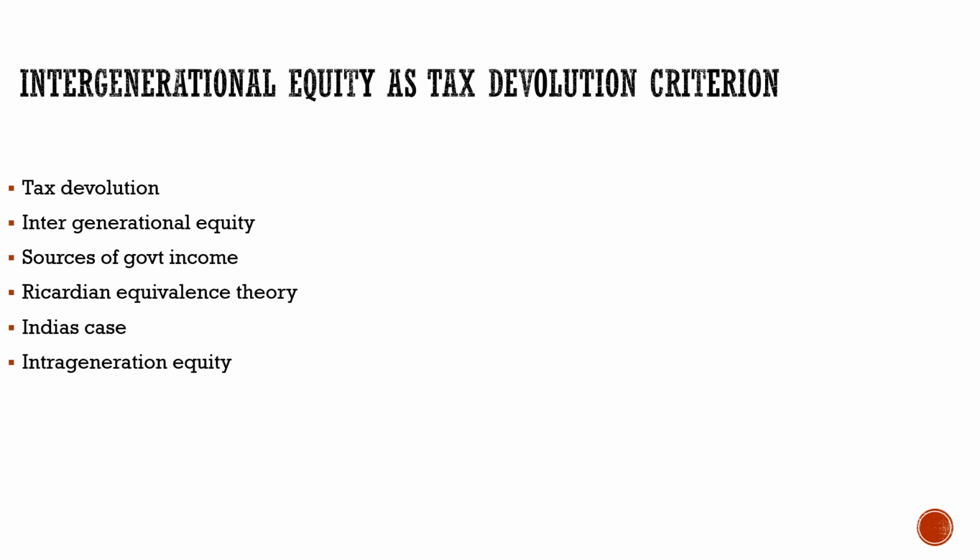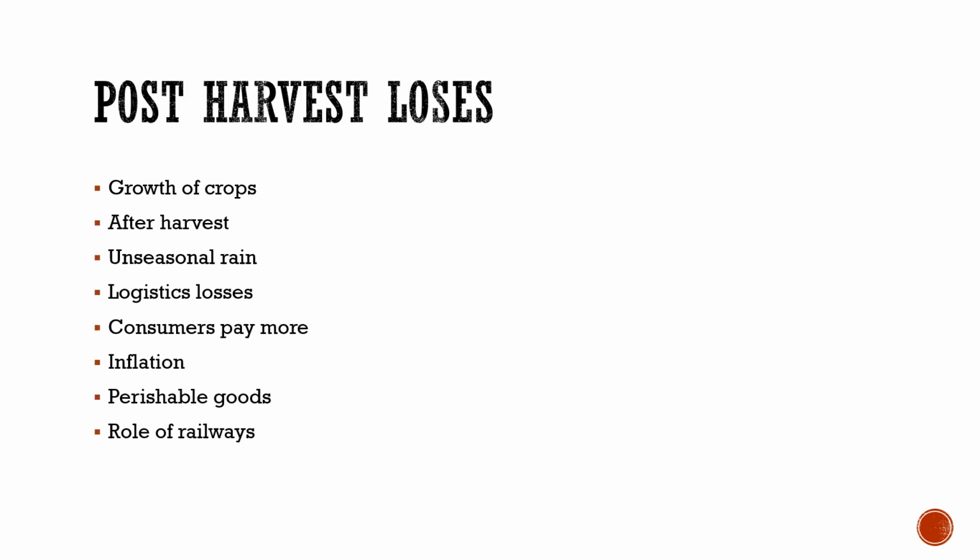Now to the next article. Here it talks about post harvest losses. When a poor farmer starts working on his field, from the first day till he harvests, he puts a lot of work in it and depends on a lot of things. He depends on what the mood of nature will be, on how available the fertilizers will be, every single thing he has to do very carefully.